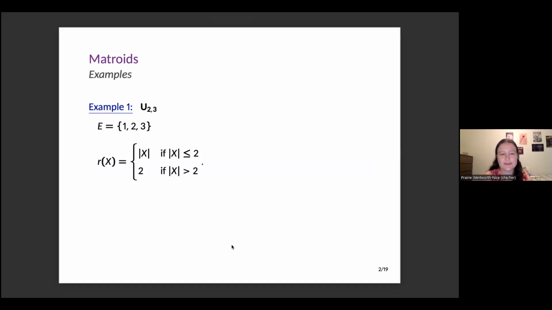So for one example, we can look at the set of just 3 elements. This is a special matroid. It's a special type of matroid called a uniform matroid. And we're going to look at one specific uniform matroid, U23. So U23 is the matroid I get when all of my subsets of size 2 or smaller have rank equal to their cardinality, and then everything bigger just has rank 2. So in this case, there's only one subset bigger.